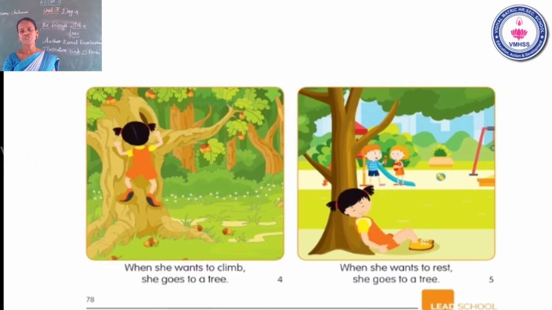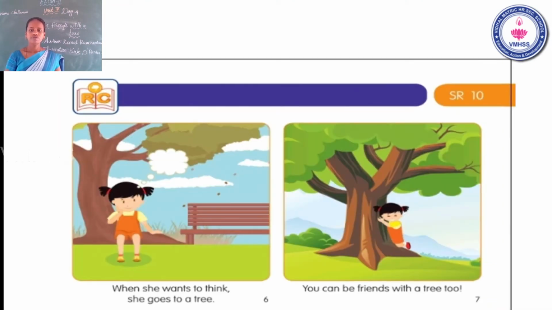Next, see the fifth page. When she wants to rest, she goes to a tree.